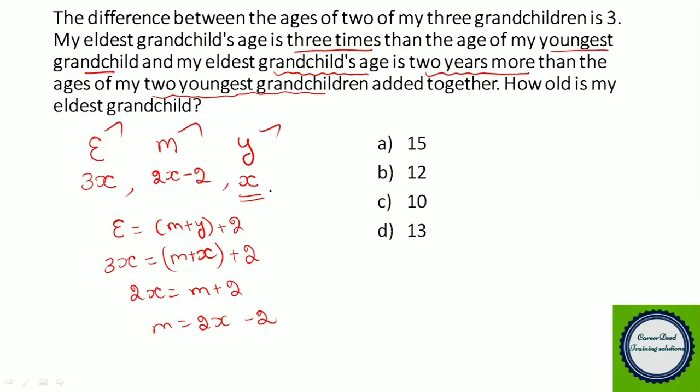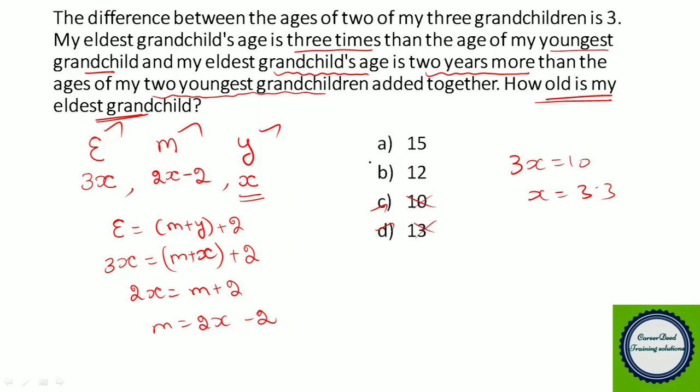Now we try to solve the problem from the options. You have to find the age of the eldest grandchild, right? So you can't equate the eldest grandchild as 10 or 13, because if you equate 3X equal to 10, you will not get a whole number. So you will get a decimal value. So option C and option D will not work out.